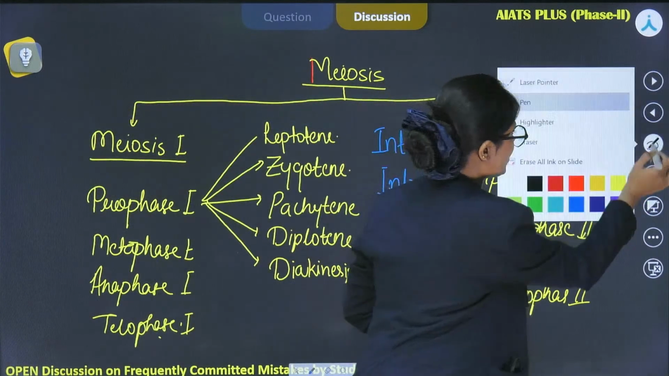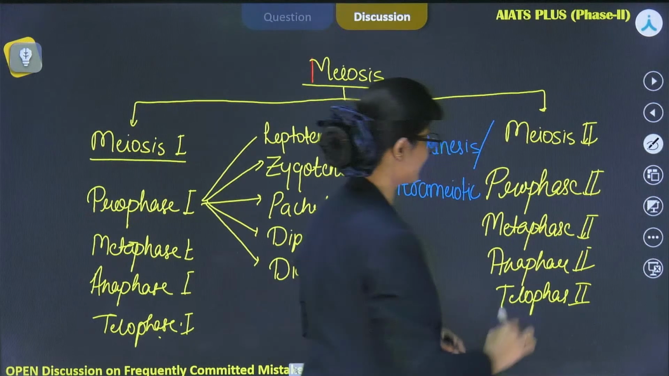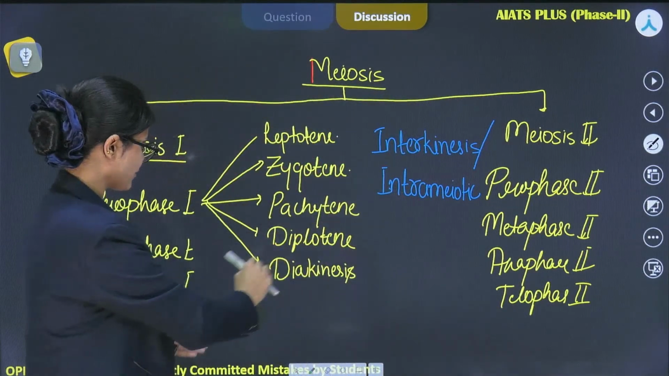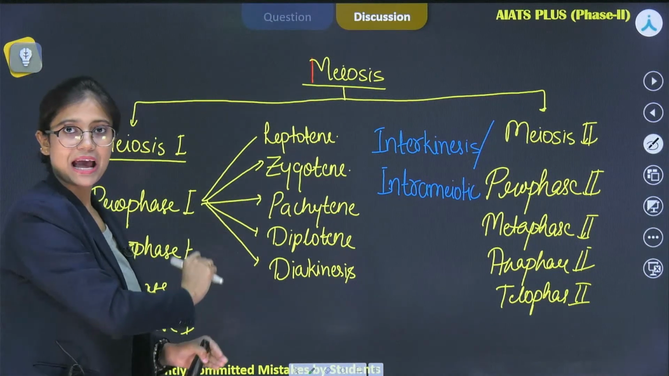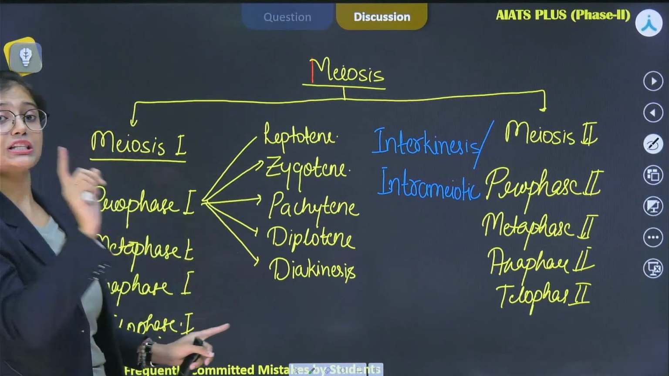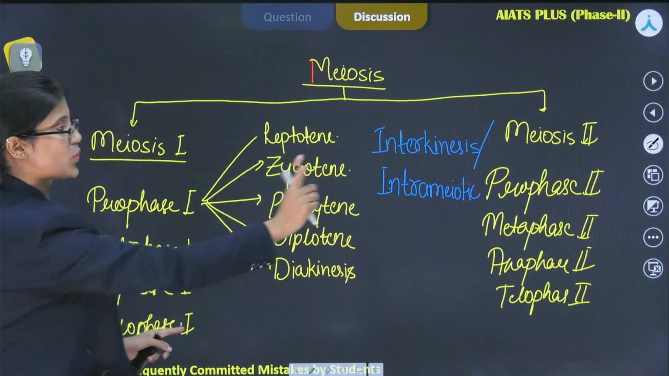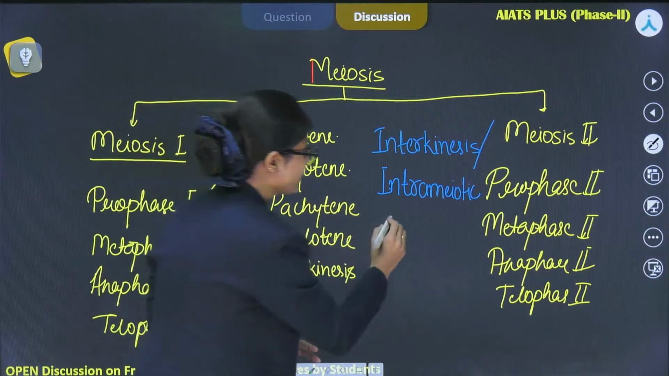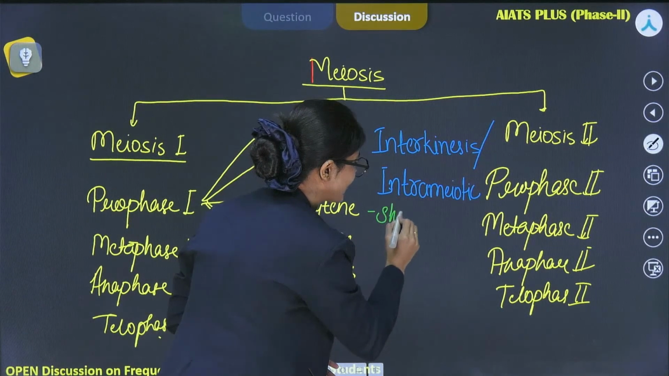Let's see what the characteristics of this phase, interkinesis, are. As you can see, it is the phase between meiosis 1 and meiosis 2, specifically after telophase 1 and before prophase 2. Right? So it is a really short-lived phase.